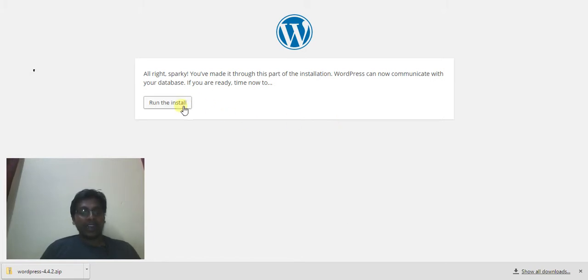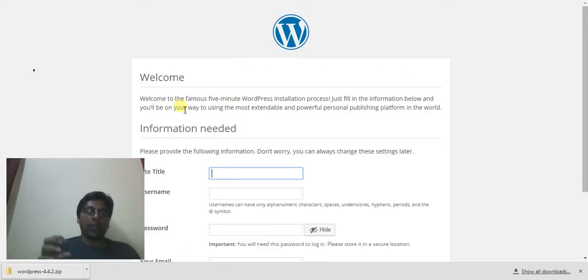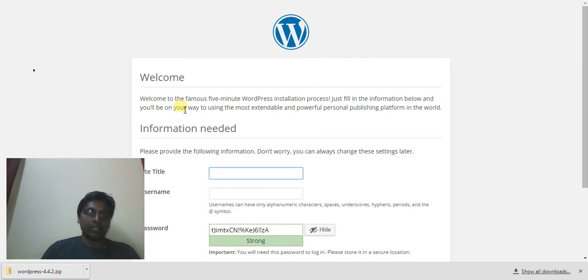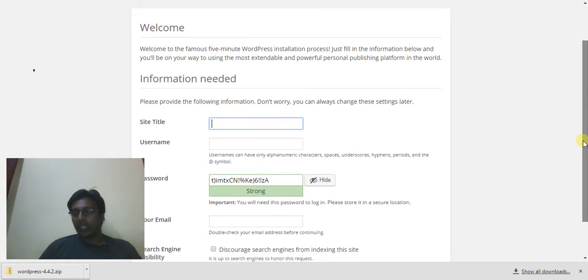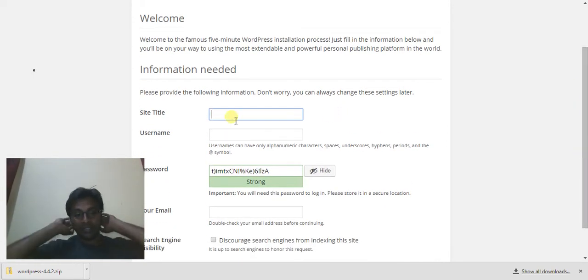So now if I click run, it will start running the script file, which is predefined by WordPress. That install script has all the queries which need to be inserted into the database tables and everything. So when I click run, it will start installing all the tables into the database, and then it will show me the welcome screen. Still, we're not at the welcome screen. We need to enter all these details, the site title and everything. The site title is Let's Help You.